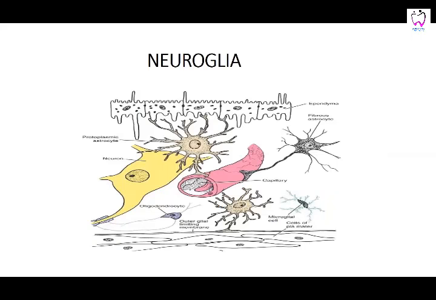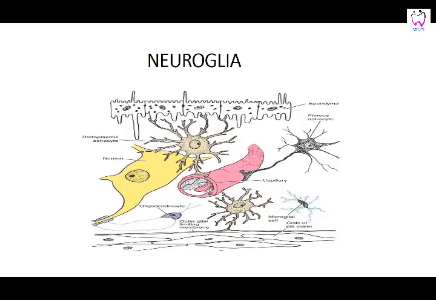If you can see in this picture, the astrocytes are of two types, the protoplasmic astrocytes and the fibrous astrocytes. Their basic function is support, and they provide nutrition. As you can see, they have their foot processes in relation with the capillary. Then you have these oligodendrocytes, which have very few processes, and they are responsible for the myelination of nerve fibers in the central nervous system.